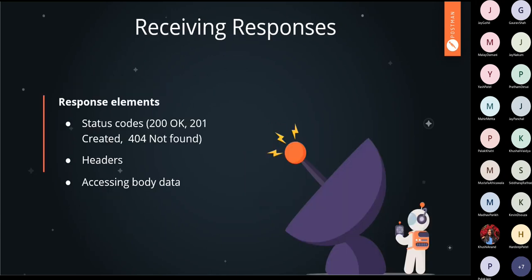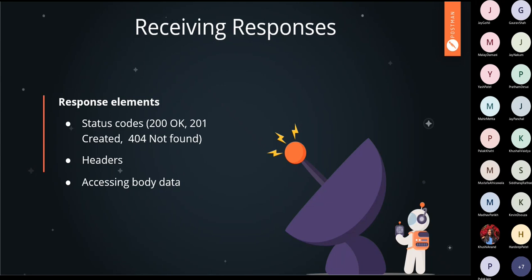Now, receiving responses. You have sent a request to the API, and the API processes it on the server. If your request has been processed through the API, you get the data in the response. Responses also have three main elements.